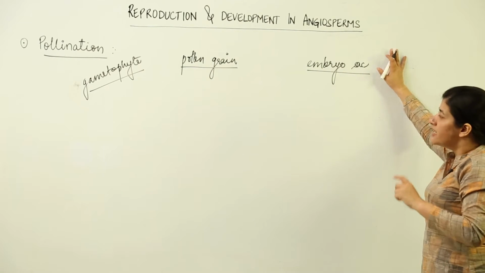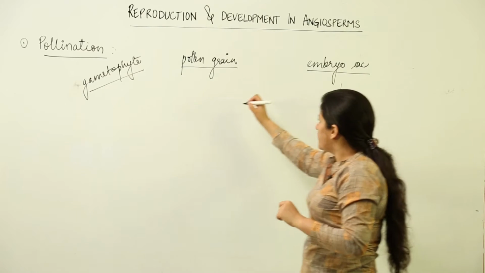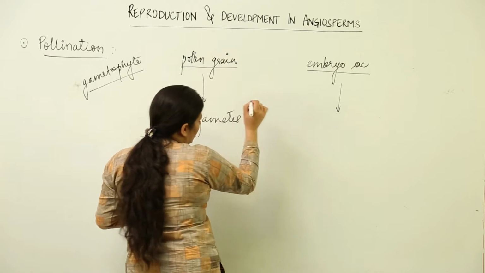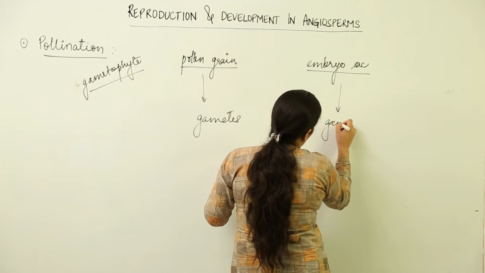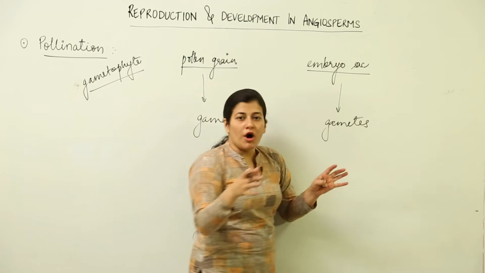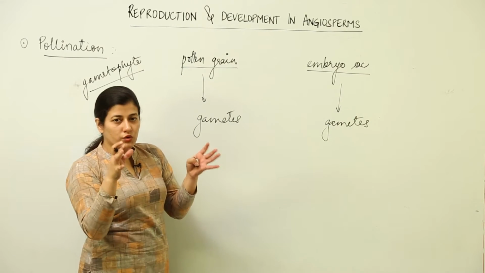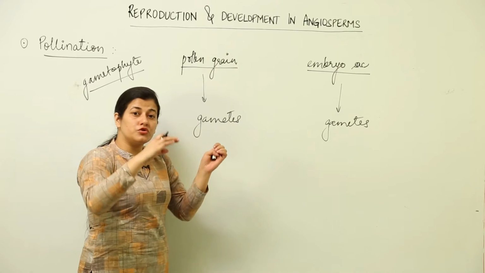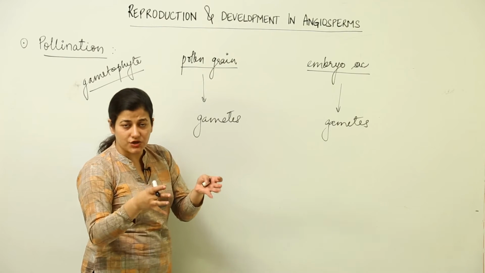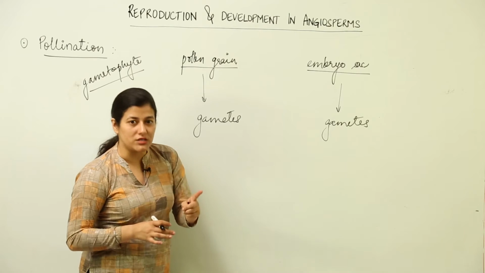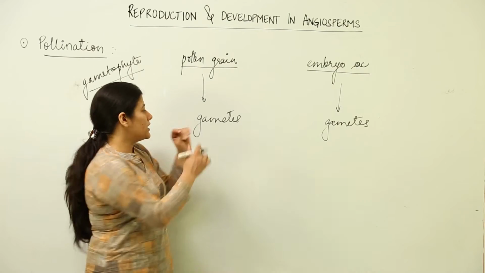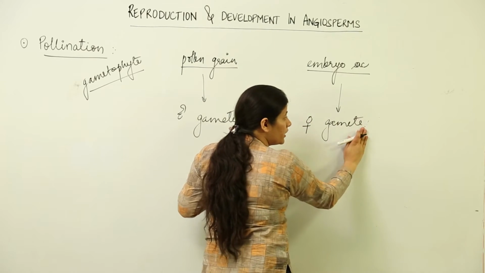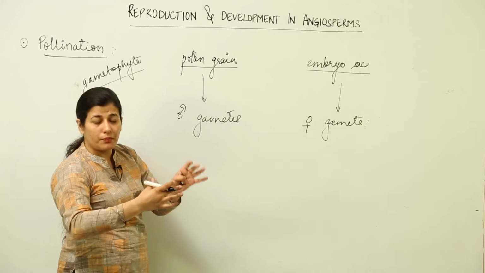Now what happens is that as a result of the two processes of sporogenesis, the gametes which are being formed, they are non-motile, both of them. Draw a parallel with the gametes which are formed in human beings. You know the structure of sperm. Sperm has a flagellum, and it is the sperm which moves from the uterus to the fallopian tubes and brings about fertilization. So we can say that one of the gametes is motile, but in this case both the gametes are non-motile.